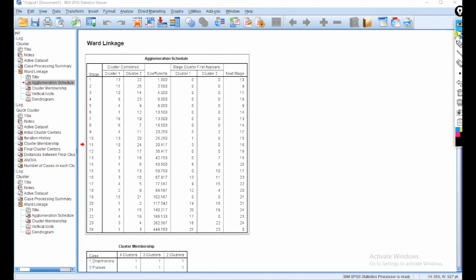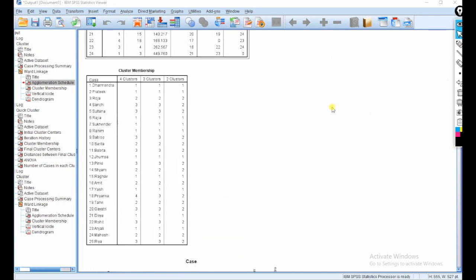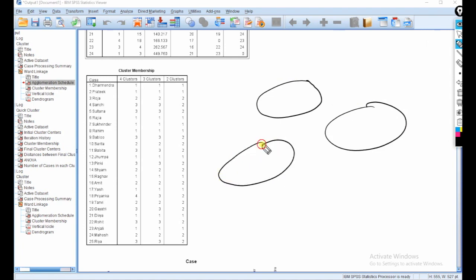And the next is the cluster membership. This is the cluster membership. So there are 4 clusters. If we create 4 clusters, like cluster 1, cluster 2, cluster 3, cluster 4. So I am naming 1, 2, 3. So Dharmendra, it is the number 1.